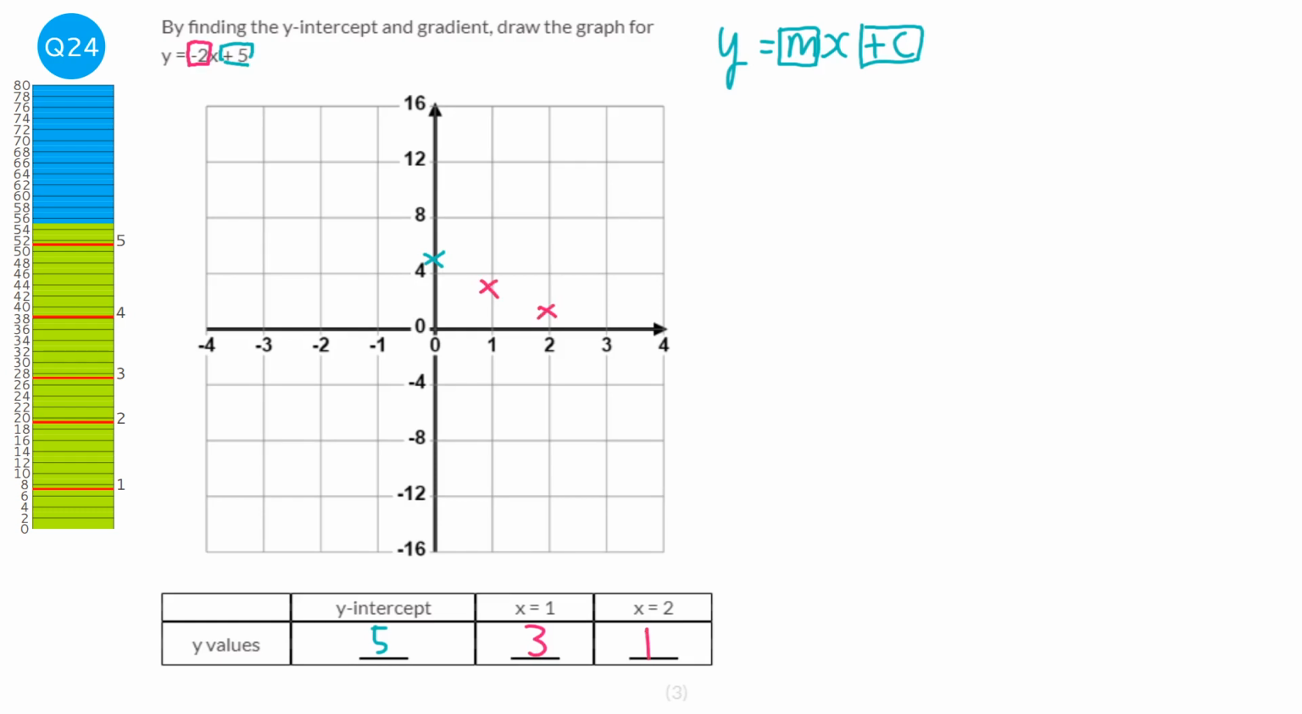And so if we draw the full line in, we need to make sure we do it for the full graph, so make sure you have all the points. It should look something like this.